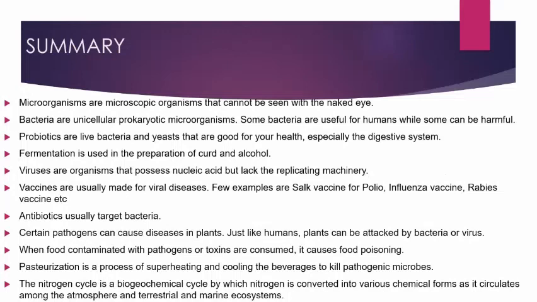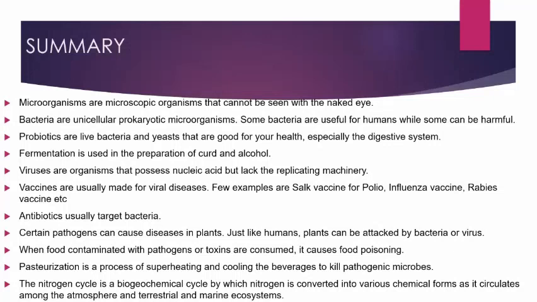Viruses are organisms that possess nucleic acid but lack the replicating machinery. Vaccines are usually made for viral diseases, for example, the Salk vaccine for polio, the influenza vaccine, the rabies vaccine, etc. Now these vaccines take the help of microorganisms, so this is one of the advantages of microorganisms. The others were commercial uses and medicinal uses, right? Antibiotics usually target bacteria.